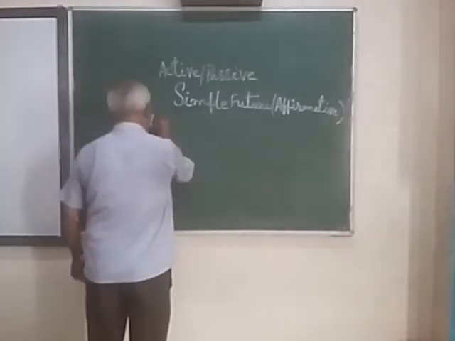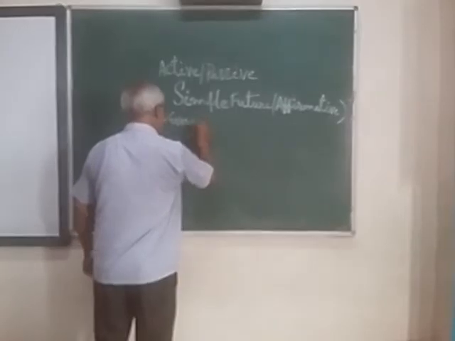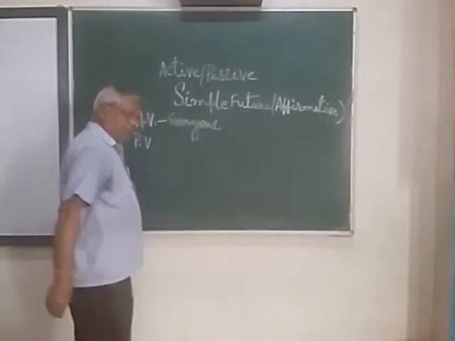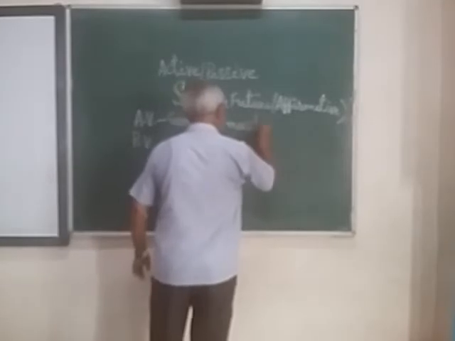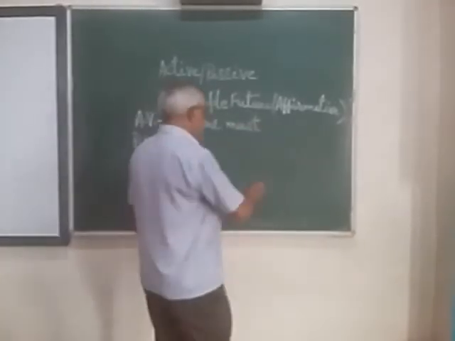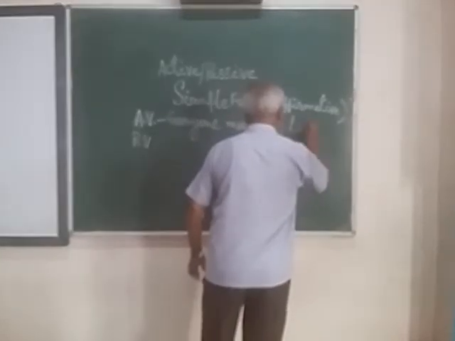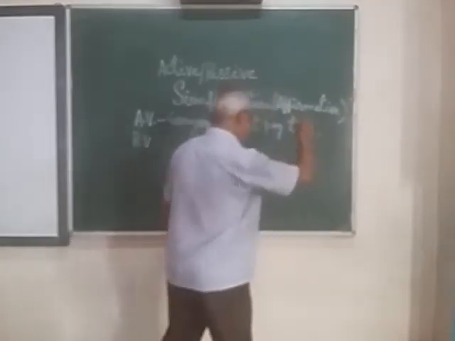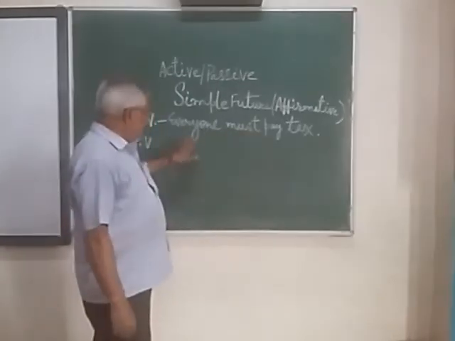Now here, one active voice: Everyone must pay tax. This is another modal that I have written.